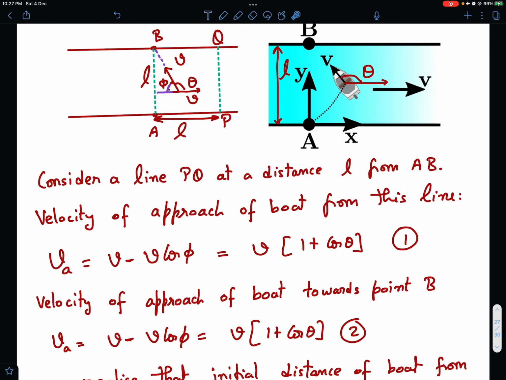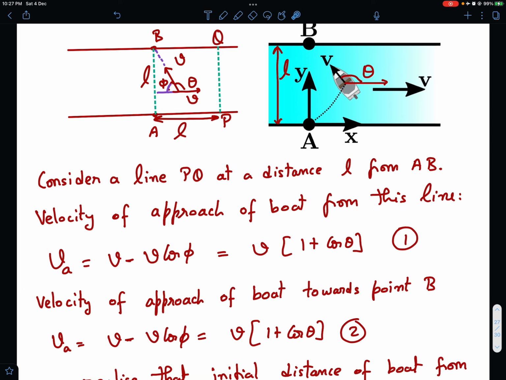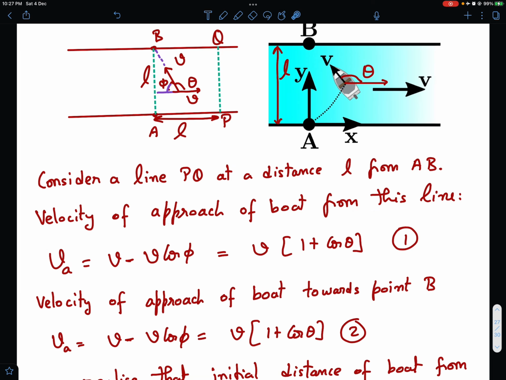So see, that means what? The velocity of approach of the boat towards the line PQ is the same as the velocity of approach of the boat towards point B, and that should start ringing some bells. You also realize that this distance is L and this distance is also L. So we have a point whose initial distance is L, and a line whose initial distance is L.